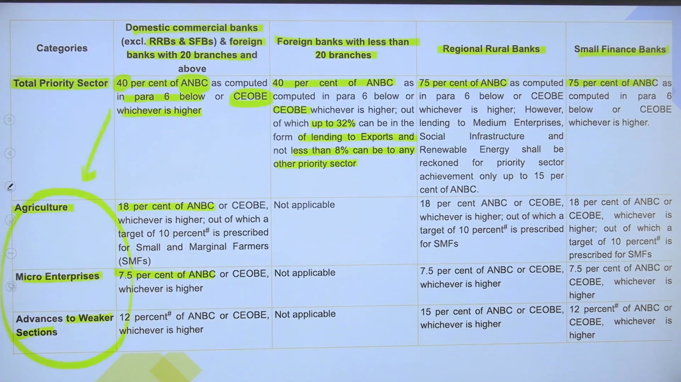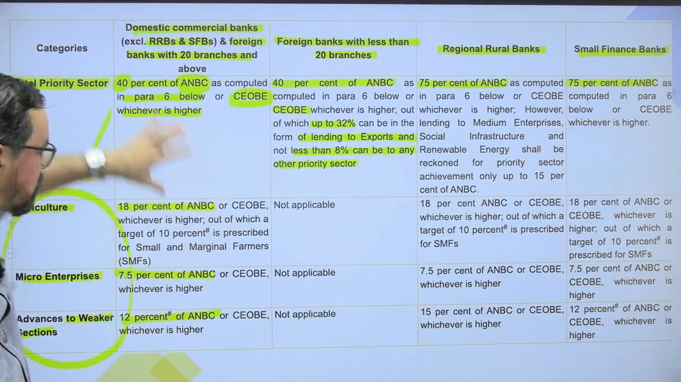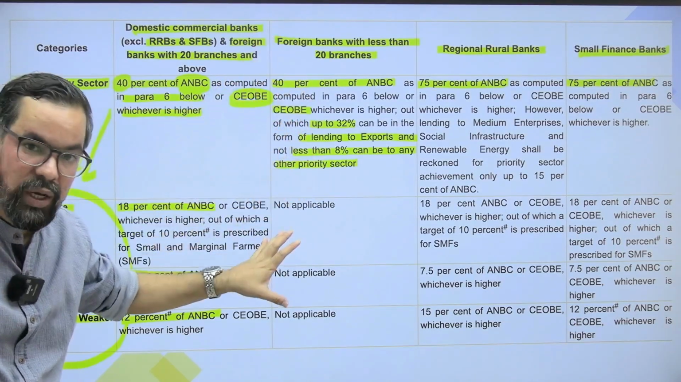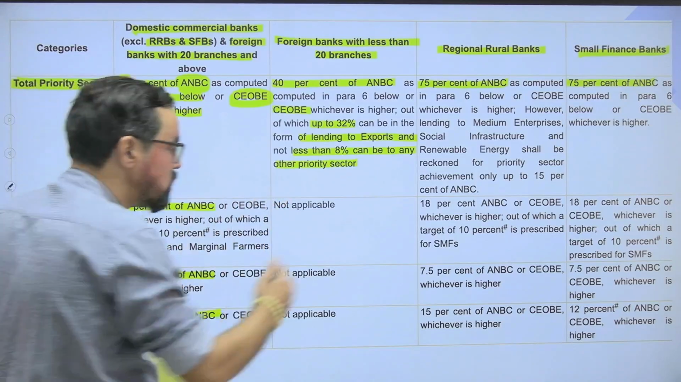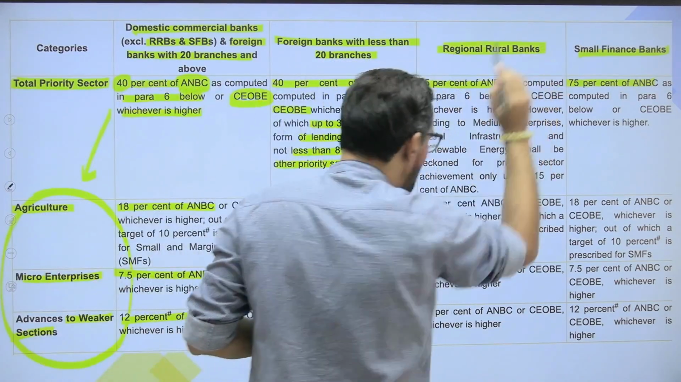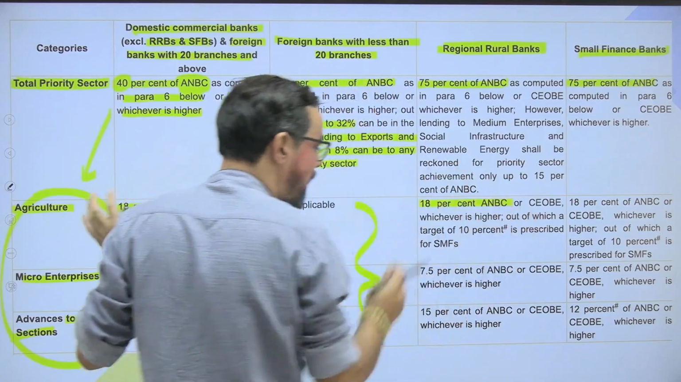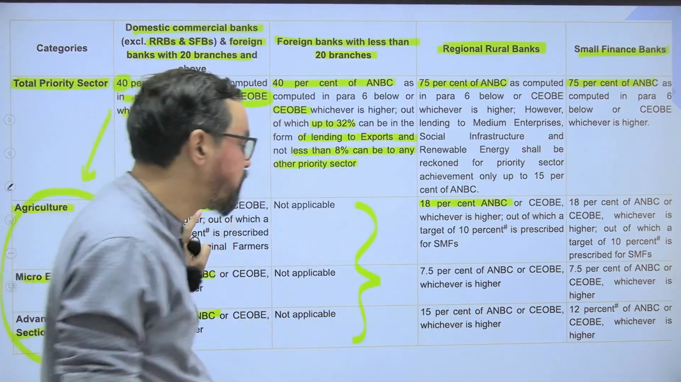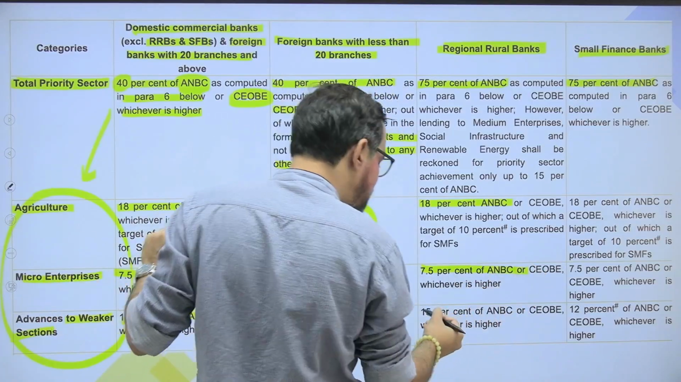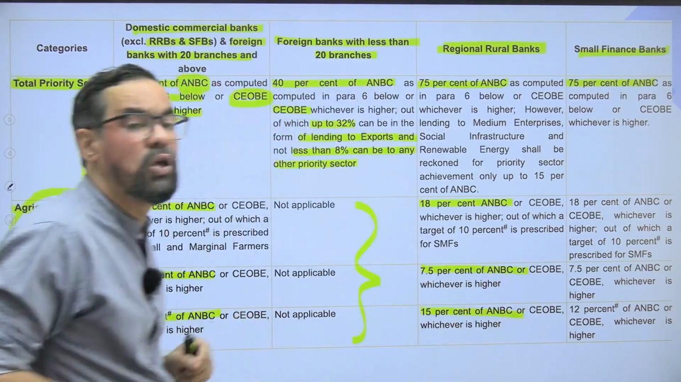So they generally come under this. This rule does not apply to a foreign bank with less than 20 branches in India. So you have to remember this particular one. In case of regional rural banks, 18%, same as we have for commercial banks, 7.5% for MSMEs, and 15% for your weaker section.